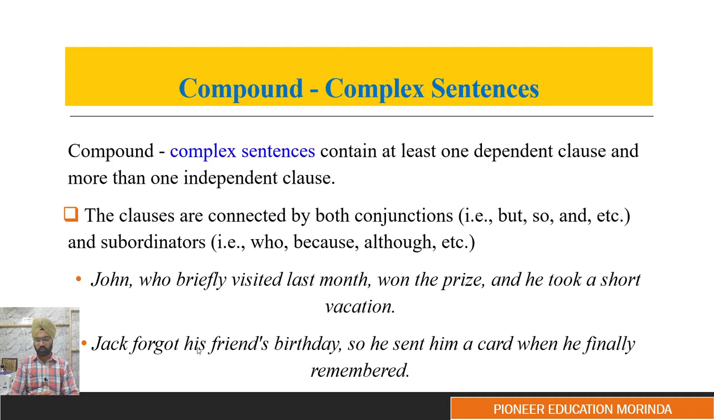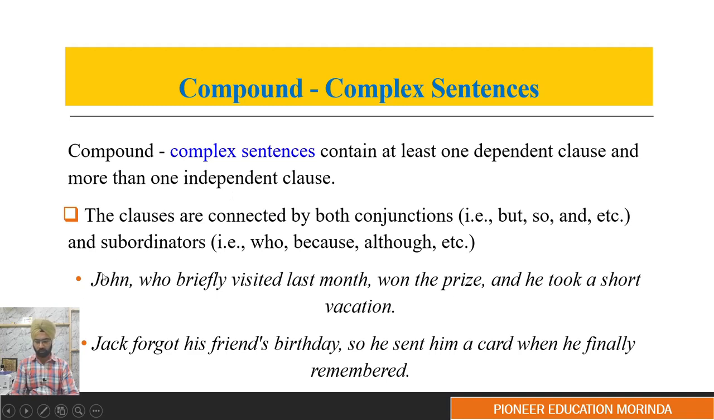The next sentence structure type is compound complex sentences. In these kinds of sentences, we use complex and compound sentences together. They contain at least one dependent clause and more than one independent clause. The clauses are generally connected by both conjunctions and subordinators. For example, John, who briefly visited last month, won the prize and he took a short vacation. In general, if you simply want to understand this, we have combined three sentences. Two are independent clauses, one is a dependent clause.